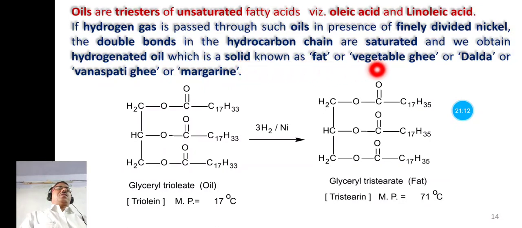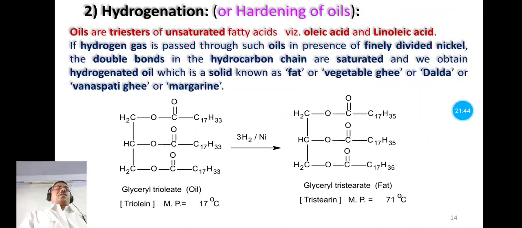Sometimes it is known as vegetable ghee, or dalda, or another name for this is vanaspati ghee or margarine. And this hydrogenation process improves the color and taste of the oil. So this process is known as hardening of oil, because the oil is in liquid state and the product obtained after hydrogenation is in solid state. So it is known as the hardening of oils.